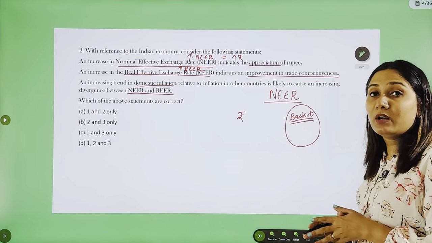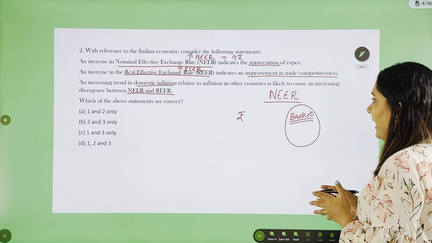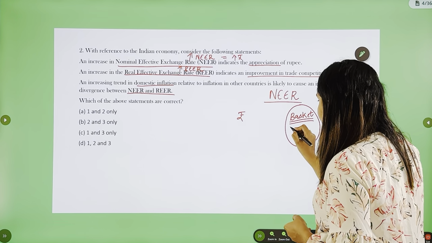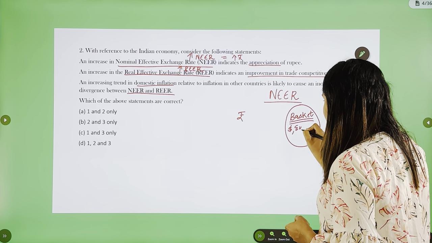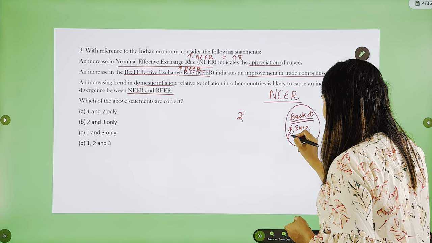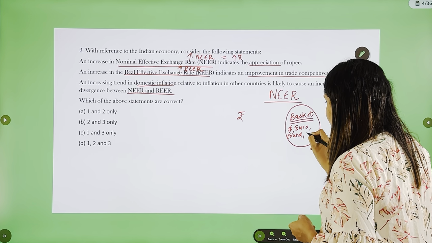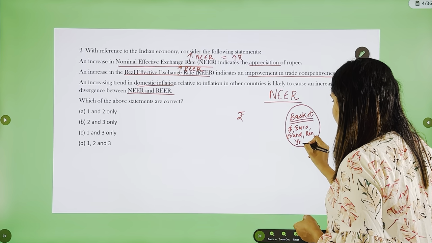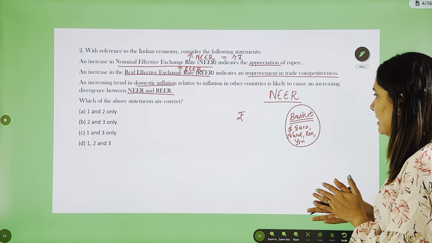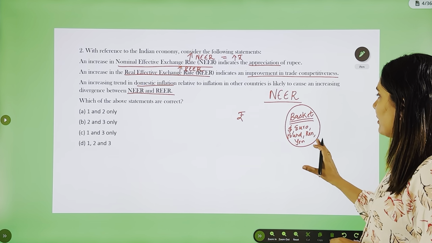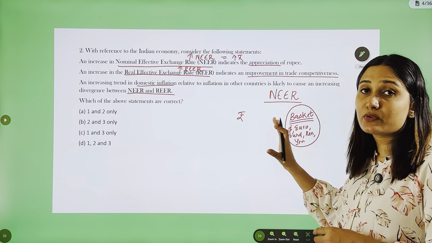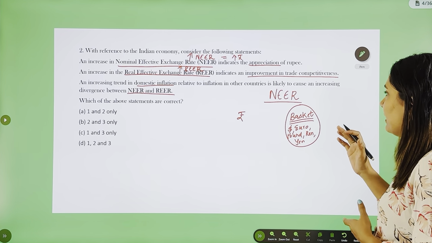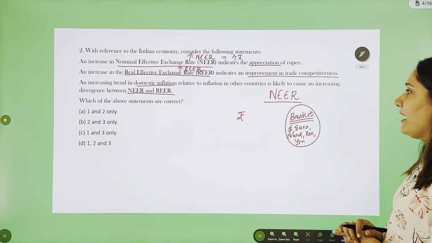It includes all the major currencies of the world accepted by IMF, which includes dollar, euro, pound sterling, then Chinese renminbi and also Japanese yen. So these strong currencies, and weighted average of this basket of currencies to the local currency is the NEER or nominal effective exchange rate.